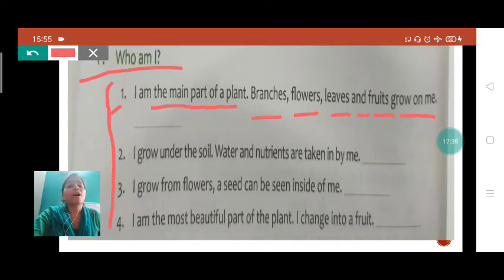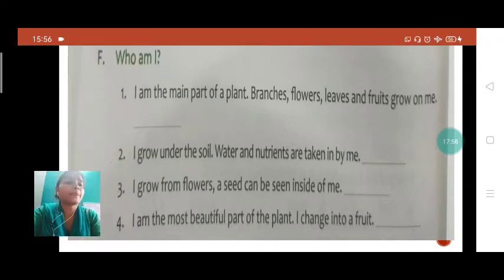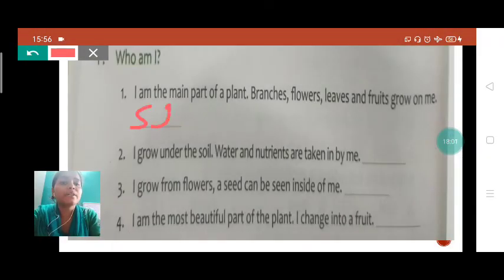The main part of plant is the part on which the plant stands. And what is that part? That part is stem, students. So we will write here stem. It is the most important and main part. Why is it the most important and main part, student? Because it carries the nutrition and food to all the parts of the plant.